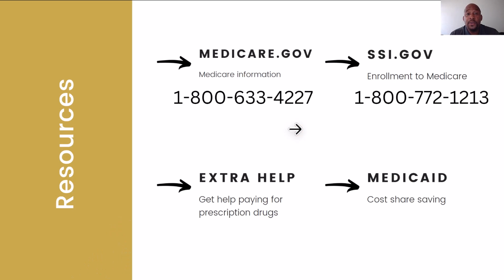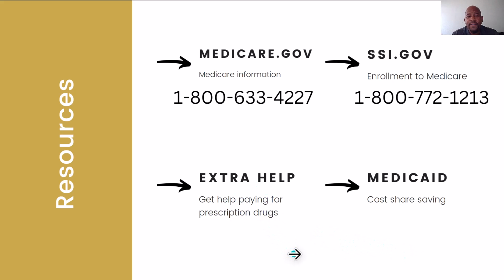And next here we have the resources. So as mentioned, Medicare.gov, you can go here, create an account to enroll into Medicare or find information about Medicare. And also there's the number that's provided here as well, 1-800-633-4227. And then next here you have SocialSecurity.gov, so you can enroll into Medicare here as well. And also you can reach out to Social Security by calling 1-800-772-1213.